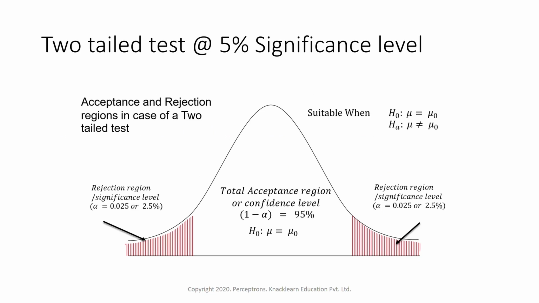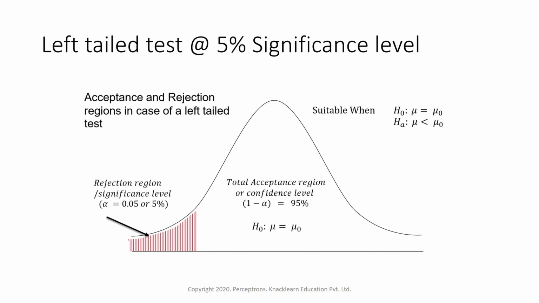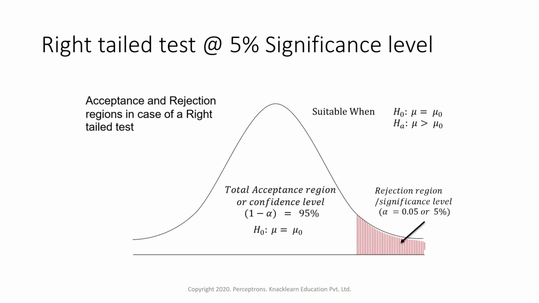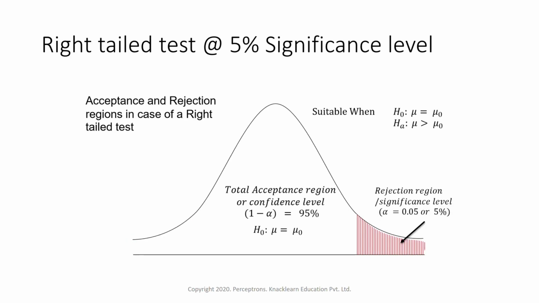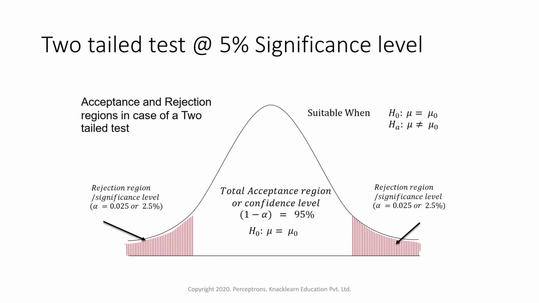Now within this we have types of tests. There are actually three types of tests which can come up, whichever test statistic we take. One is called the two-tailed test. The other ones are the left tail test, which is a one-sided test, and the right tail test, which is also a one-sided test. So we can have a two-sided or two-tailed test, or a one-sided left tail or right tail test. Now, what is a two-tail test? To take an example, here is one example.